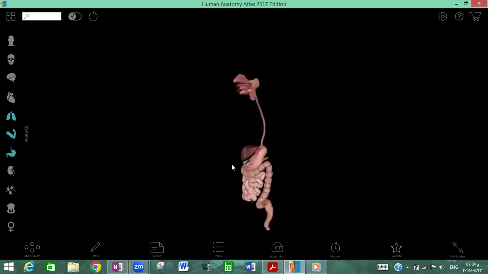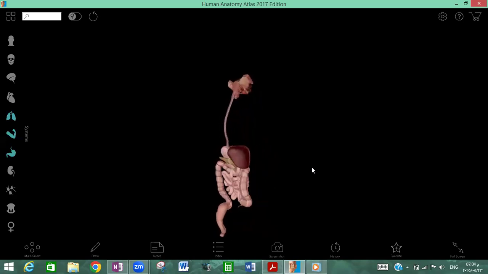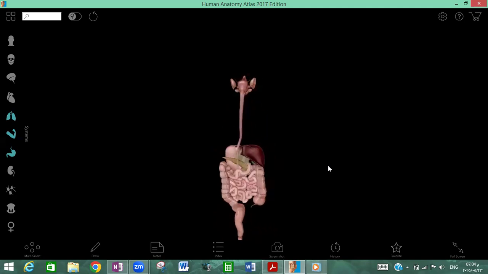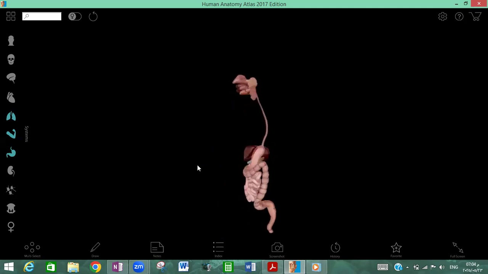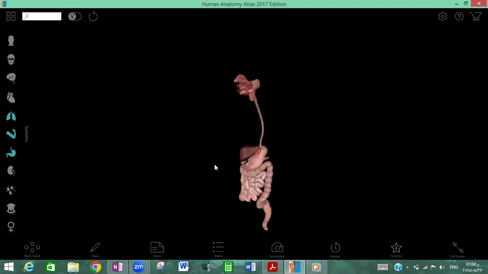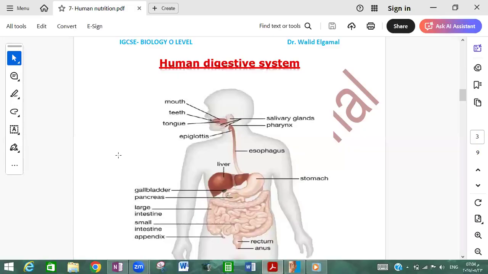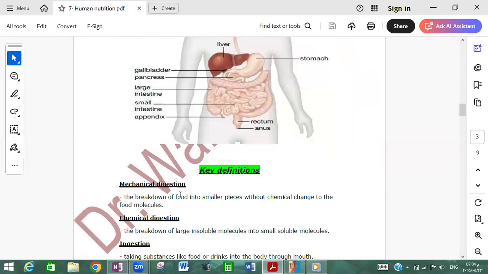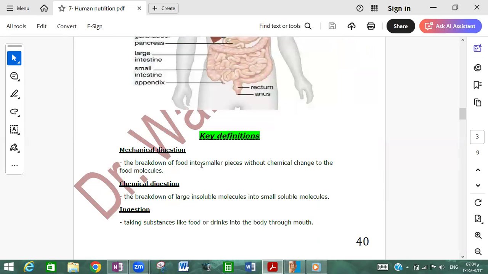Here is a general look at our digestive system. We are going to know and study each component of this system in detail in our sessions. So at the beginning, there are some key definitions we must note. Like what? Mechanical digestion. What is meant by the term mechanical digestion?